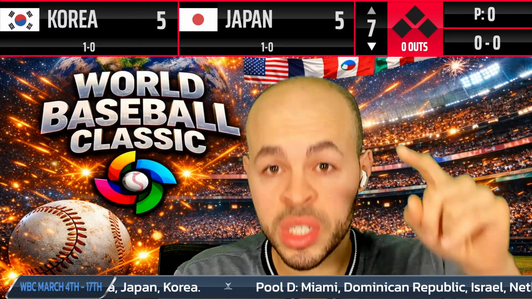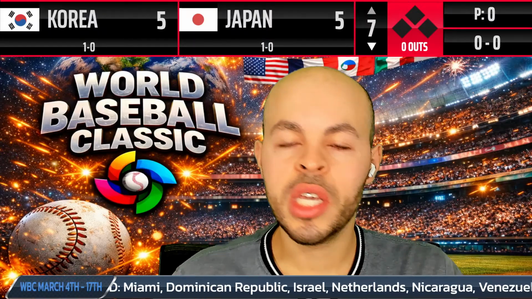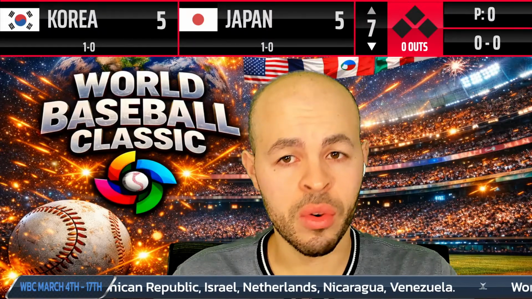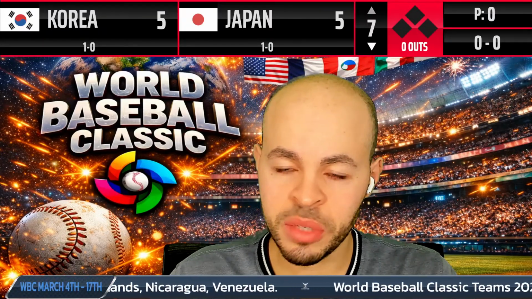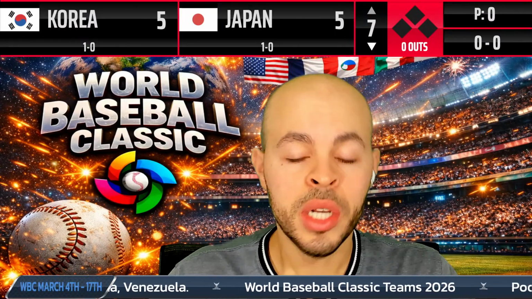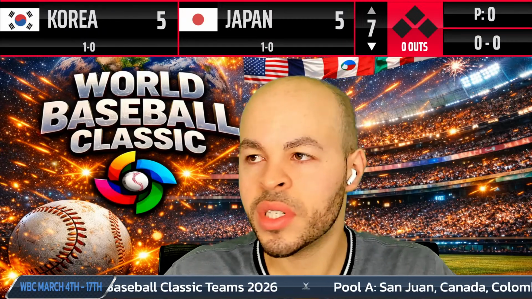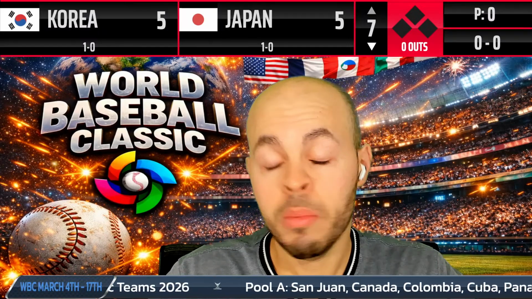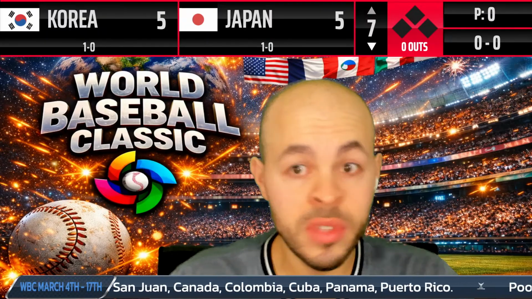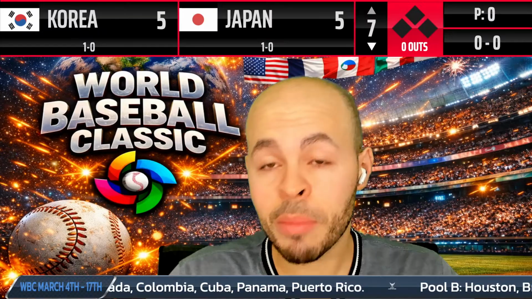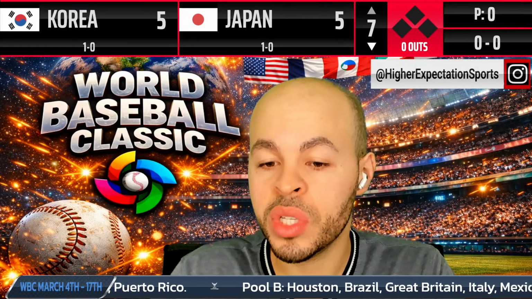So Pool C, this is the pool that we're watching right now. Australia's 2-0. Australia needs one more win. They need to beat Korea or Japan. Beat one of these teams, and you're into the next round. Japan is 1-0. Korea is 1-0. So that's why this game is really important. The winner out of this game, it's not a guarantee, but it's a really good chance that they are going to advance. Chinese Taipei is 1-2, and Czechia is 0-3. I'll finish with the record for Pool D in a moment.